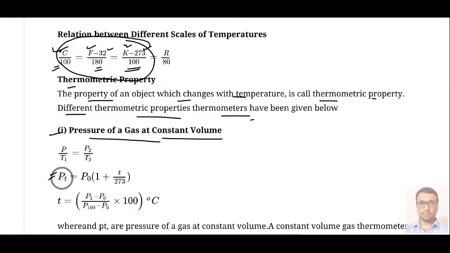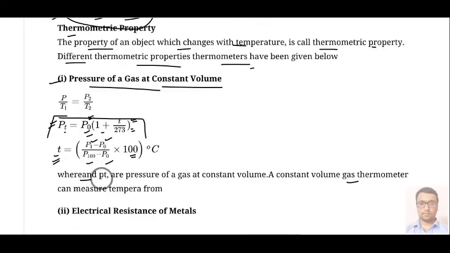Pressure at final temperature is Pt = P0(1 + t/273). From here we can calculate the change in temperature, that is (Pt - P0)/(P100 - P0) x 100, where Pt is the pressure of a gas at constant volume.